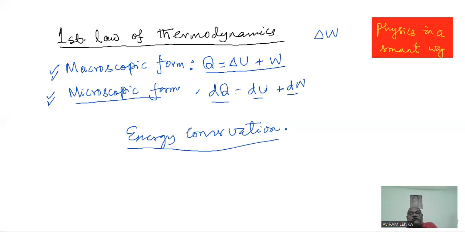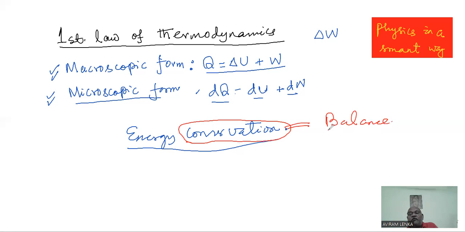In fact, it would be much better if the people of science sit together and combinedly take a decision that the word conservation is replaced by the word balance.